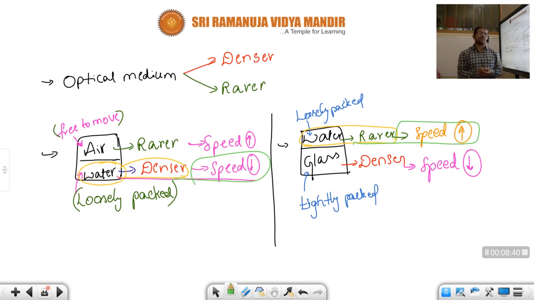Children, we need to decide whether a medium is optically denser or optically rarer. We need to first compare. Comparatively we will say. Even the speed of light we need to check comparatively, whether it is more or less.